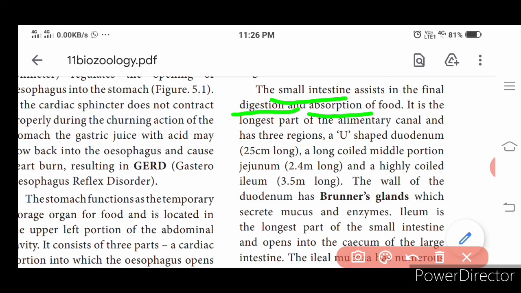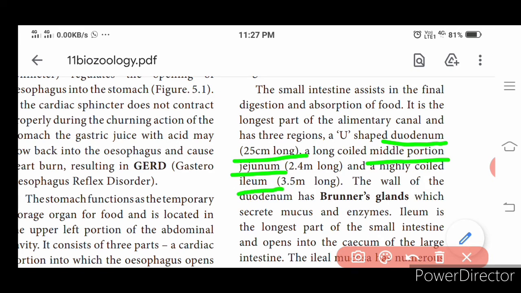The small intestine is the longest part of the alimentary canal, and it has three regions: the U-shaped duodenum, which is 25 centimeters long, the middle portion called the jejunum, and the highly coiled region called the ileum.